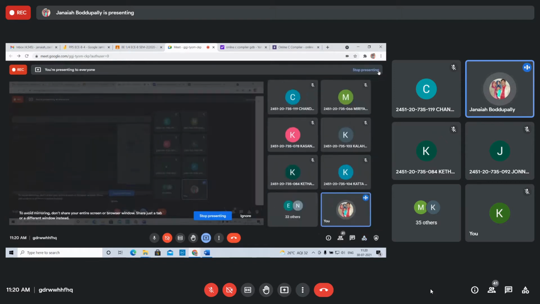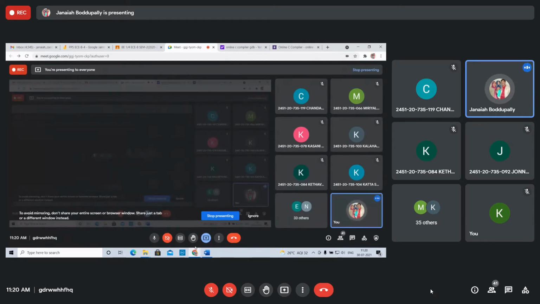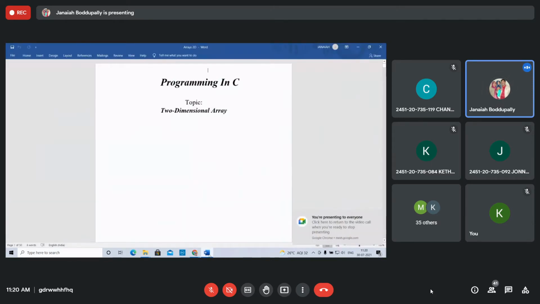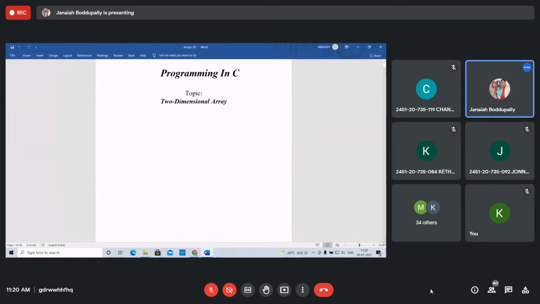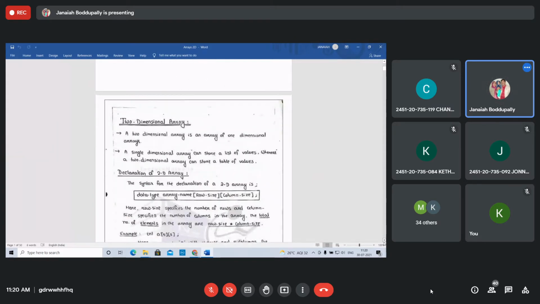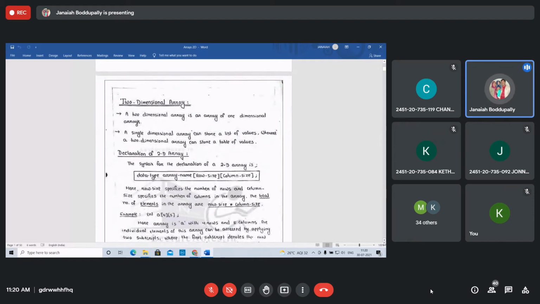I just started, but once again I will refresh two-dimensional array. What is a two-dimensional array? Just a brief idea. Programming in C, two-dimensional array. It's a topic. A two-dimensional array is an array of one-dimensional arrays. Once again, doing the revision, but very fast.